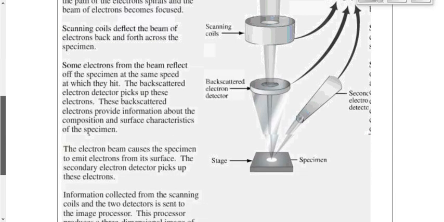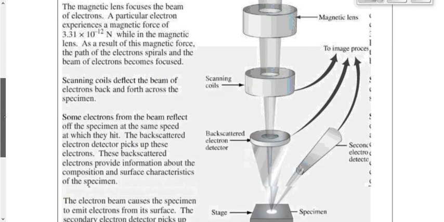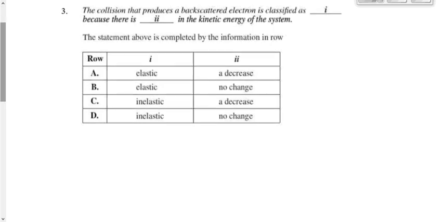Some electrons from the beam reflect off the specimen at the same speed at which they hit. What does that tell us? If it reflects off at the same speed at which it hits, what does that tell us? Kinetic energy is conserved. Kinetic energy is conserved, therefore it would be elastic because there's no change in kinetic energy. This is the one that if we were guessing, we would have guessed wrong on this, right? That's the point of this one, is to illustrate that 90% of the time, yeah, it's inelastic, but not always, right?